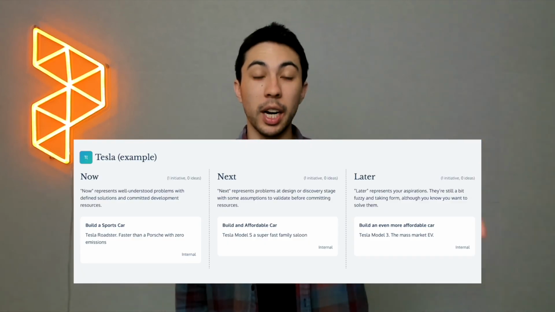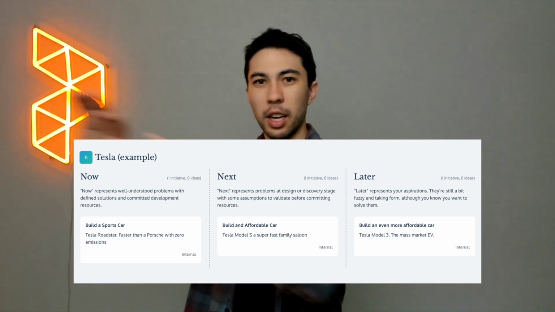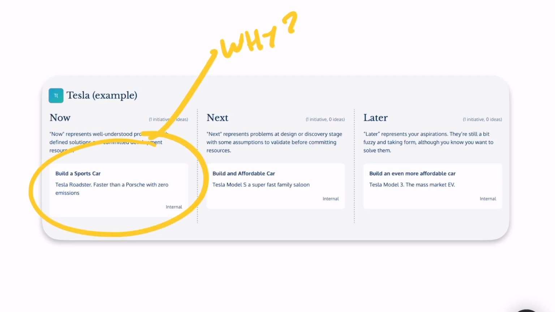Let's build a sports car, the Roadster. Let's build the Model S, the Model X, and then let's start to build the Model 3 and the Model Y, and we drive that way, right? Now, this looks great as a roadmap. But the problem with the master plan alone, and not having the rest of the blog post, is it doesn't answer the questions as to why, and the details and the context and the choices behind why we're doing a sports car first and then moving to the Model S and the X and so forth.